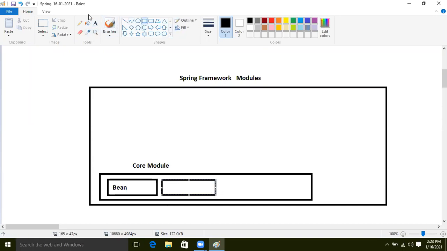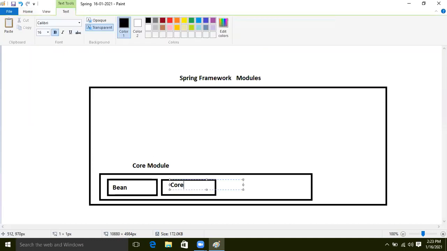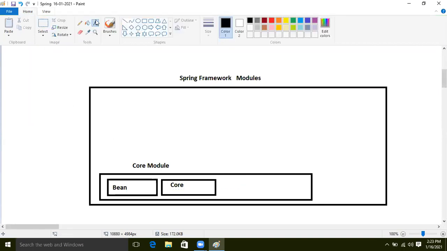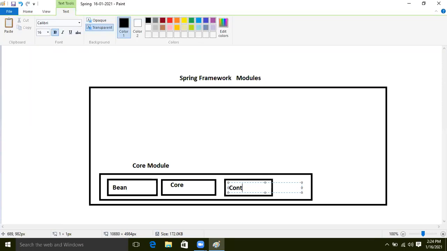Then we will understand the core module's core concept. After that we will understand the context, what the context memory is and what the context is. These many modules are there. We will understand the context.